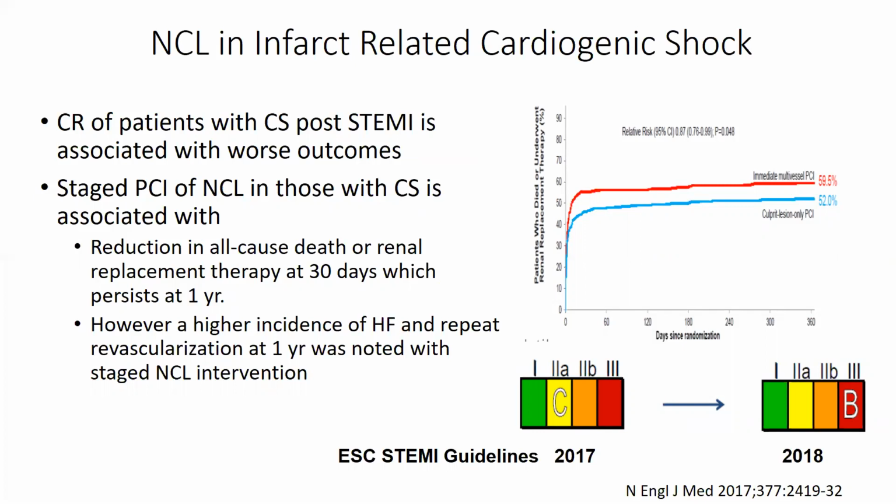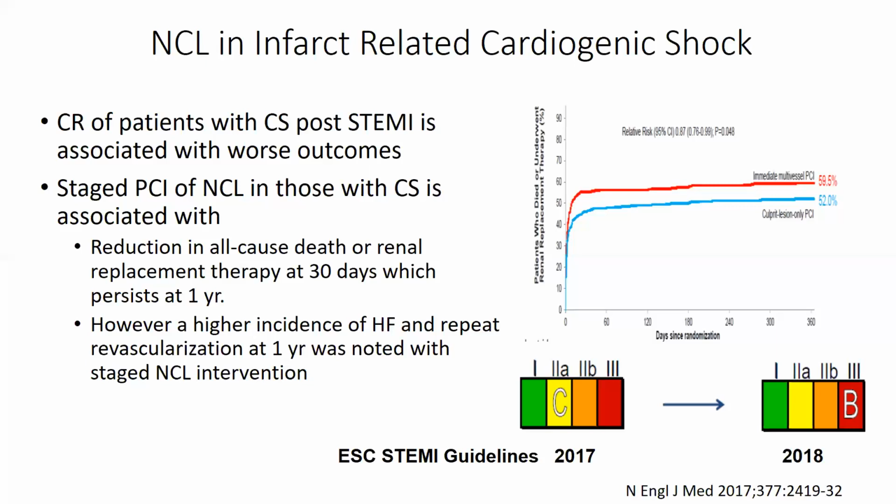It is recommended that one should do a staged PCI for the non-culprit lesions in patients with cardiogenic shock, and this was shown to be leading to a lesser number of deaths and renal replacement therapies at 30 days and 1 year. However, this does entail the risk of higher incidence of heart failure and repeat revascularizations in these patients, but one should not attempt to do a complete revascularization or address the non-culprit lesion in patients who present with cardiogenic shock.